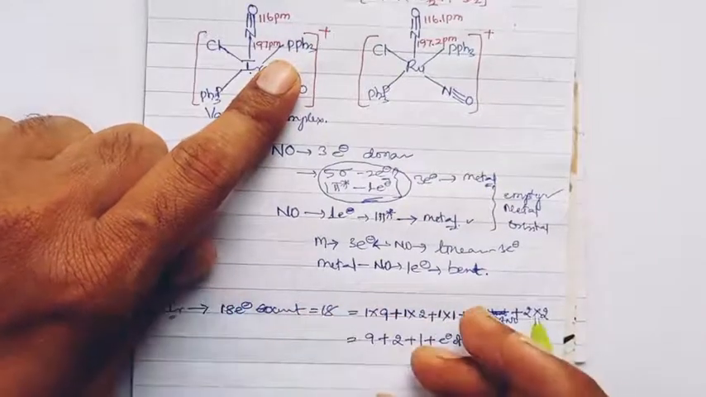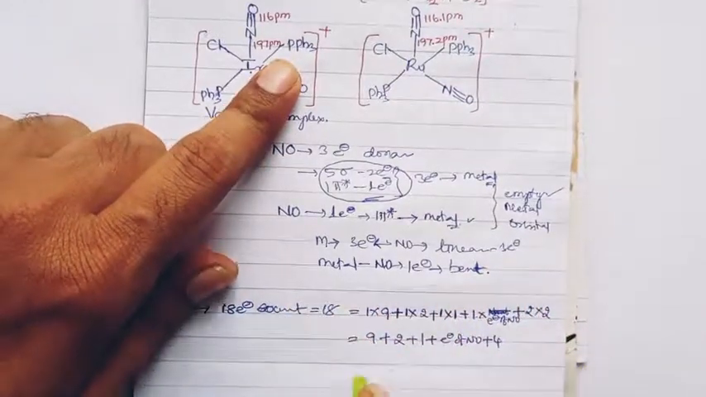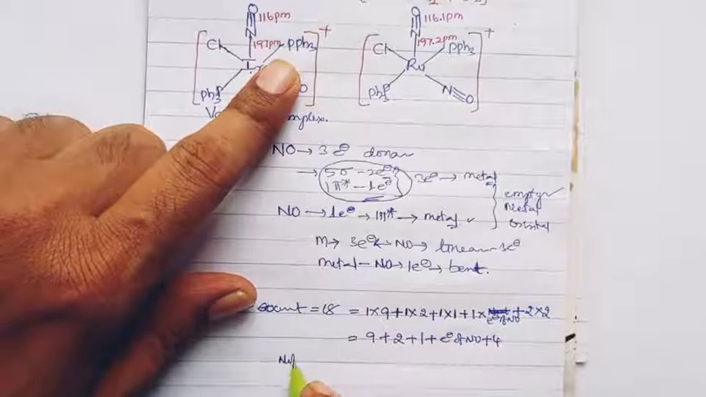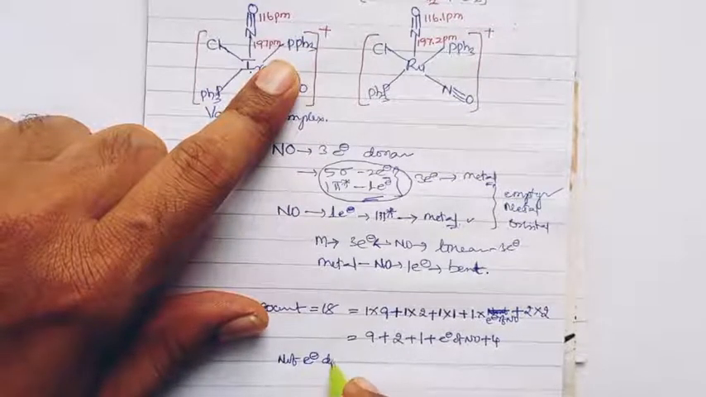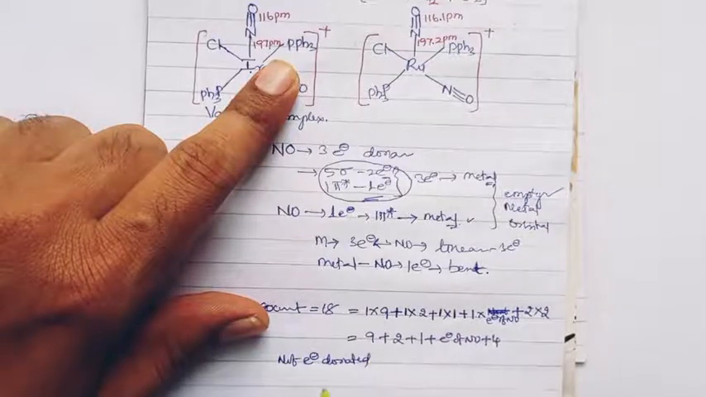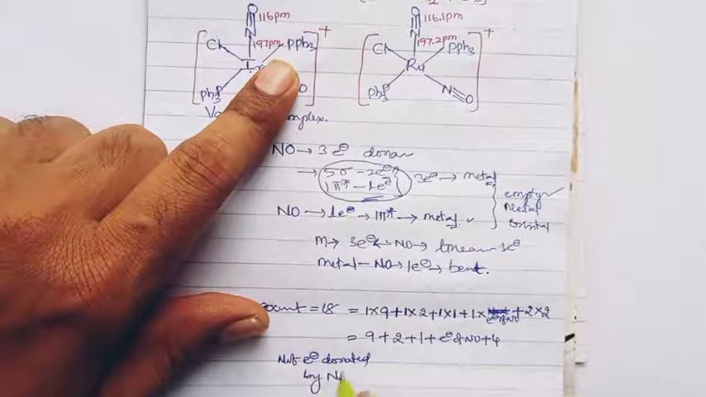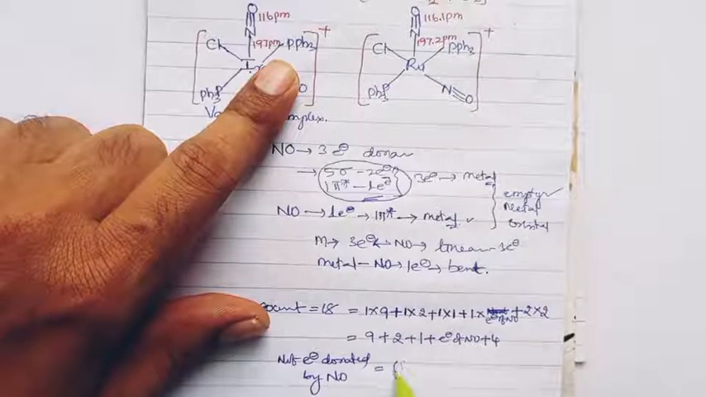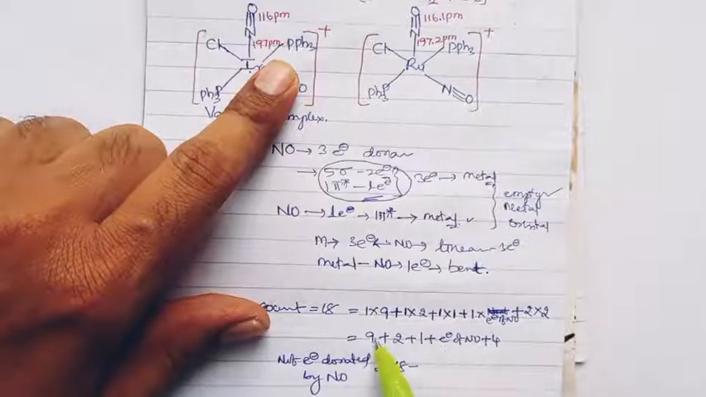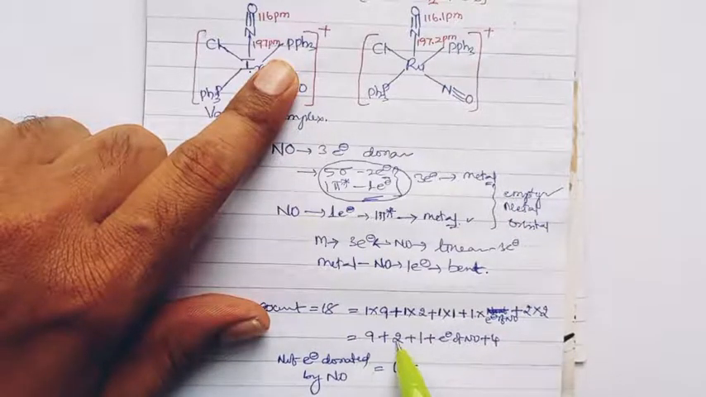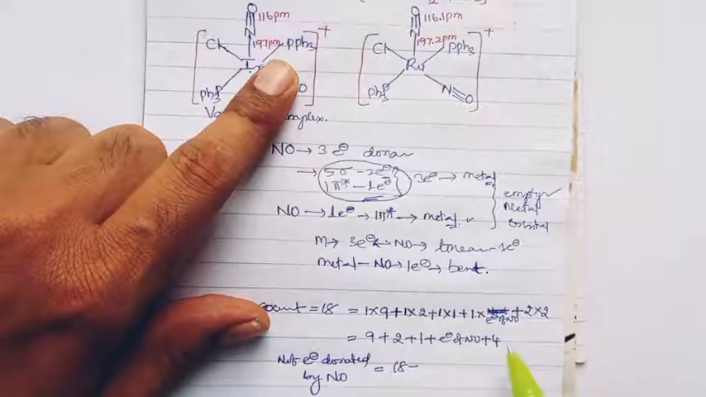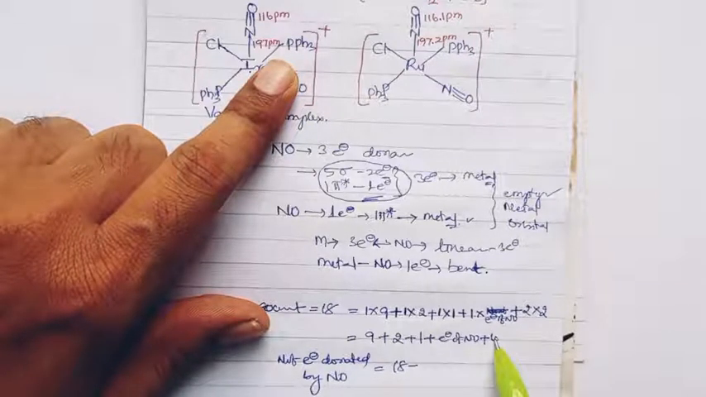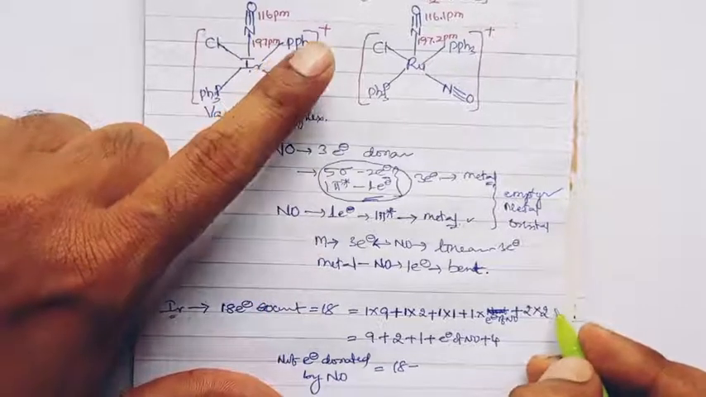And let us write the known things on one side and the unknown things on the other side. The number of electrons donated by nitrosyl can be equal to 18 minus 9 plus 2 is 11, 11 plus 1 is 12, 12 plus 4 is 16, right? One more thing we have left.